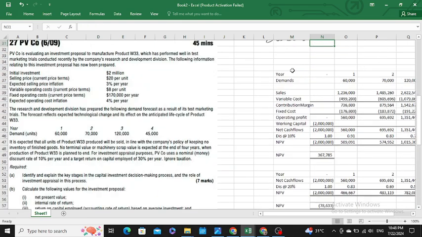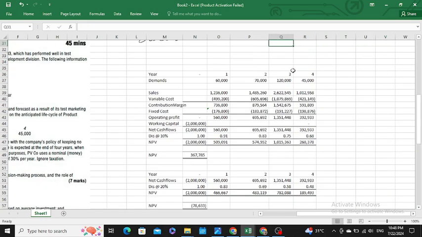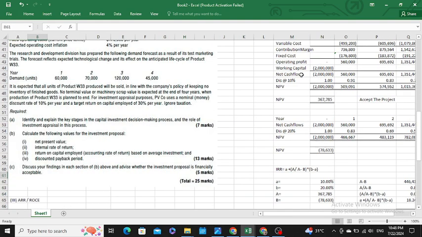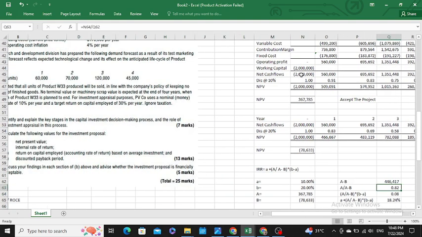Okay, sir. Then you have to comment whether it is financially acceptable to accept the project. Sir, if I see the net present value, I am having a positive net present value. Therefore, it is viable for me to accept the project. Then, considering the IRR, my IRR is 18.24%, which is greater than our cost of capital, that is 10%.